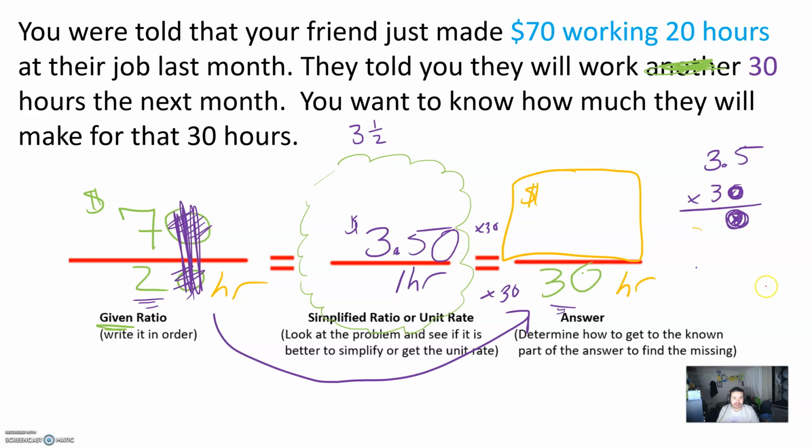I'm going to use red here just to make things easier. 3 times 5 is 15. 3 times 3 is 9. 9 plus 1 is 10. Since I have 1 decimal place, overall, your friend made $105. If you really want to, you could put the extra zeros to make sense. But overall, your friend made $105. Okay, so let's do another example just in case it's harder to understand.